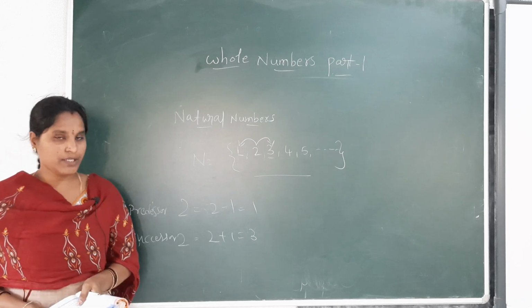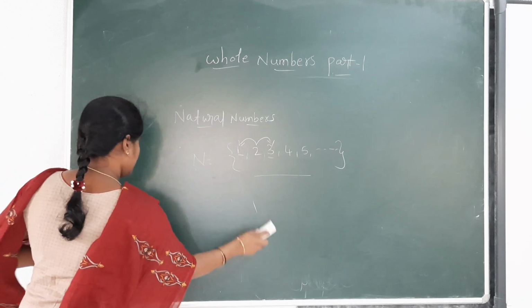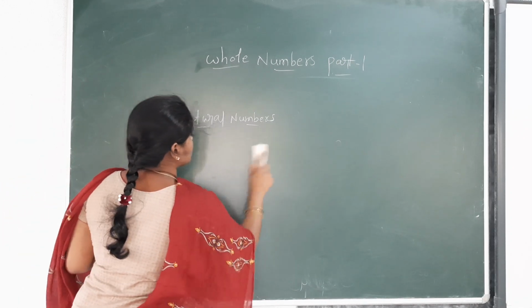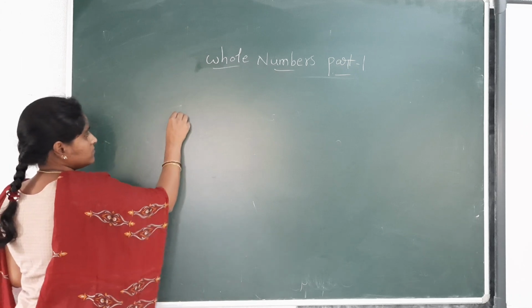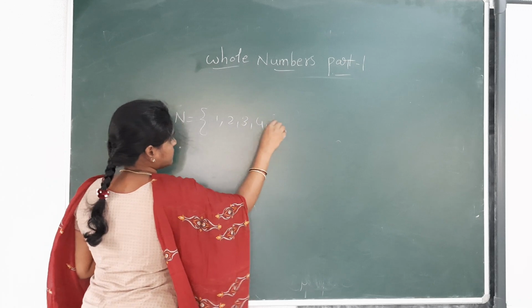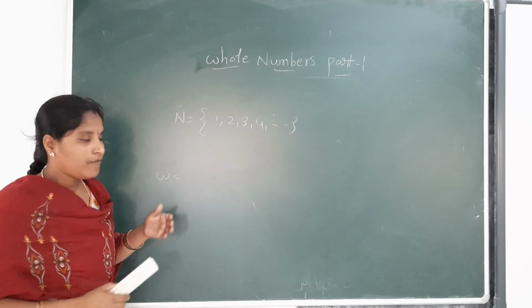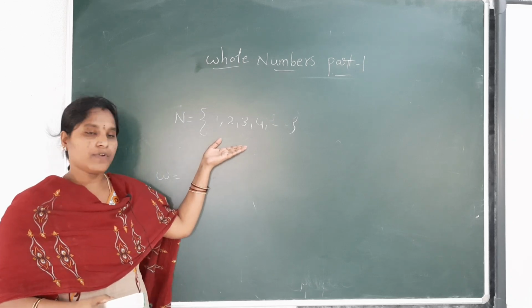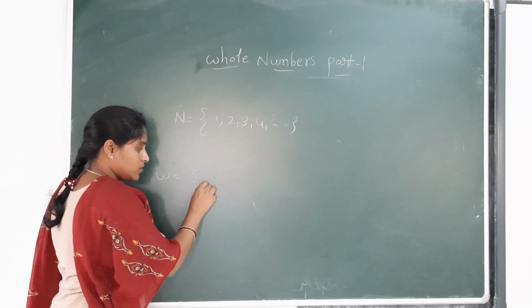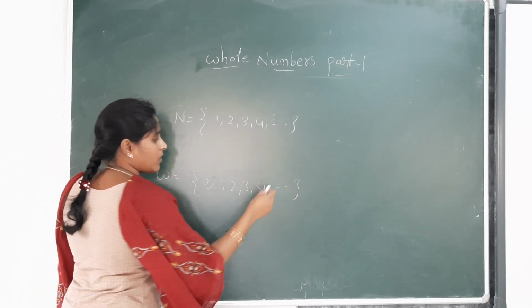Next, coming to whole numbers. If we add 0 to the set of natural numbers, then we will get whole numbers.